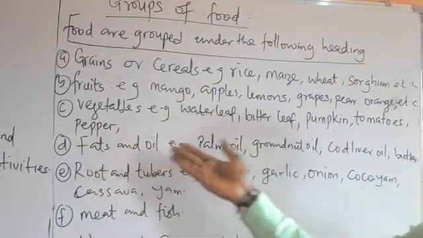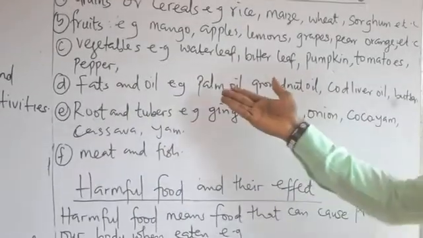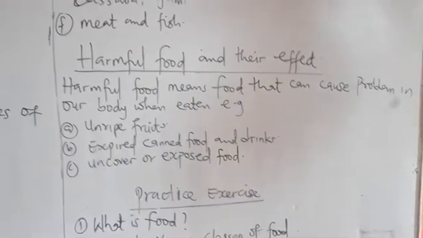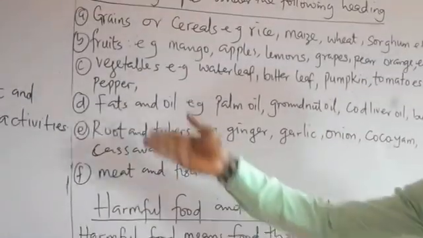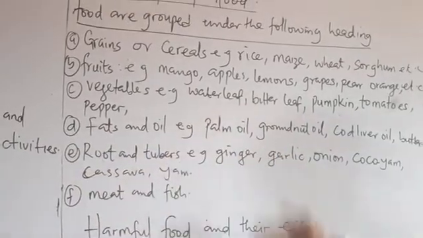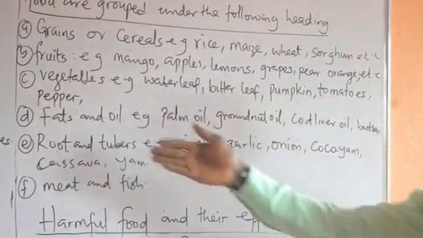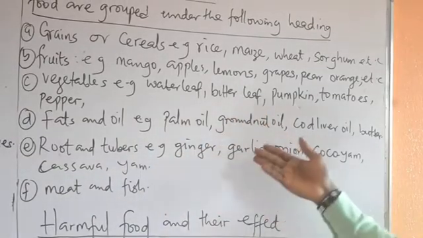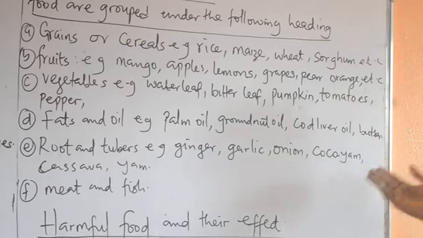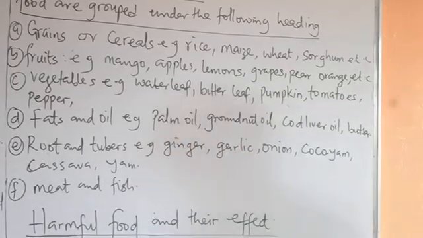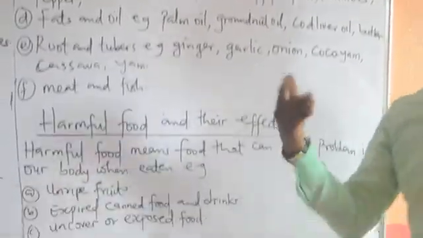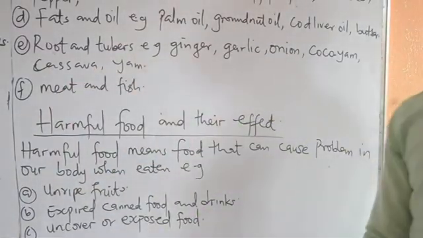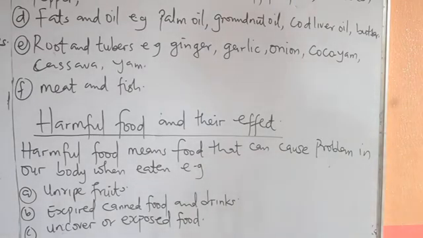Then we have fat and oil. Examples of fat and oil include palm oil, groundnut oil, cod liver oil, butter, etc. Then we have root and tuber. A good example of root and tuber includes ginger, garlic, onion, cocoyam, cassava, yam. Then finally we have meat and fish. They are also good examples.